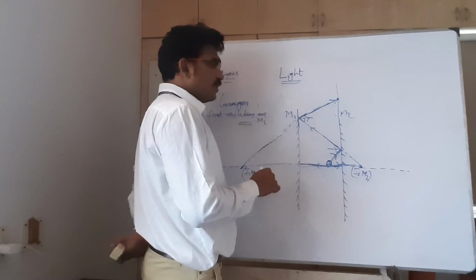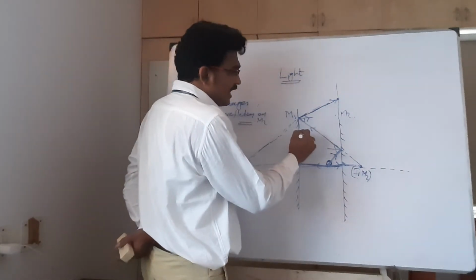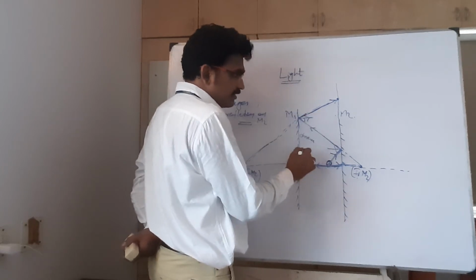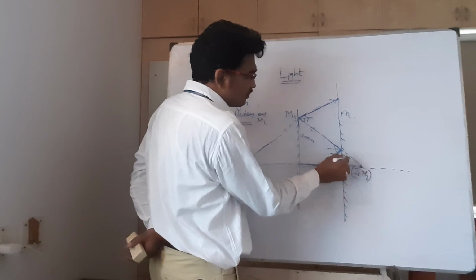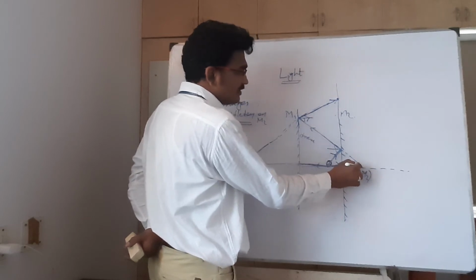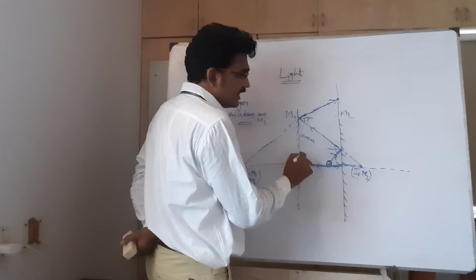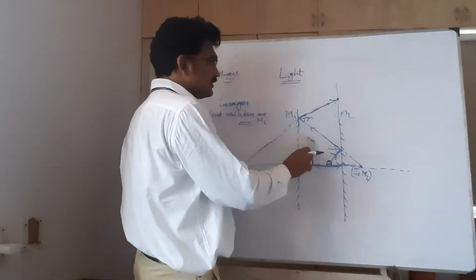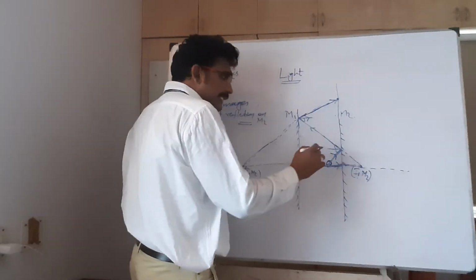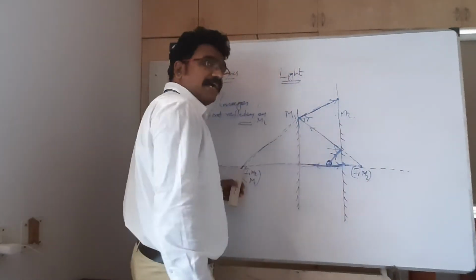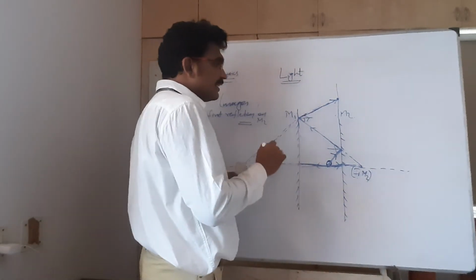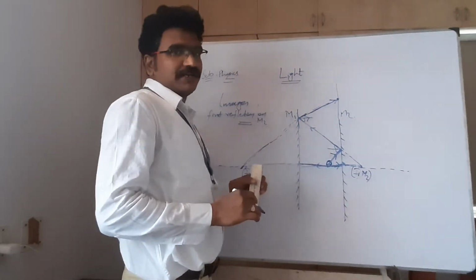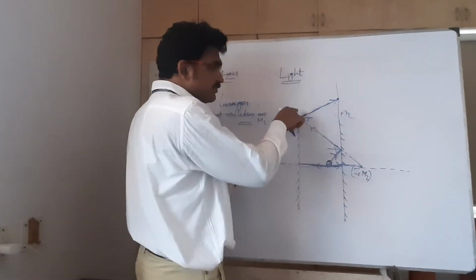Okay. Now what I am telling is, if any observer is here, if you are thinking that is an eye, this eye is going to see this image. The image will be seen by this area. That you have to understand. Now this image, that is I1 M2, is going to act as the object for M1. Now I1 M2 is the object for M1.